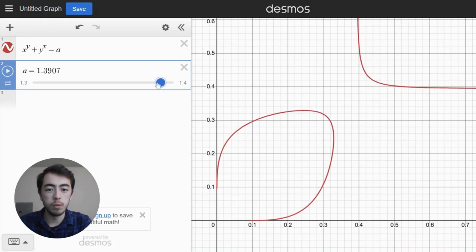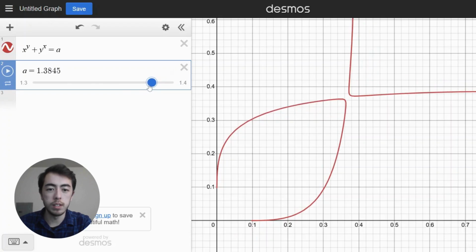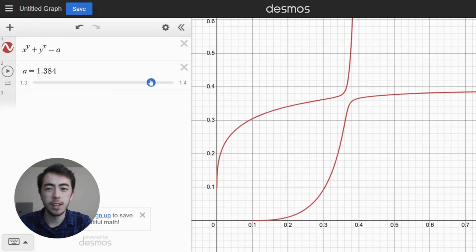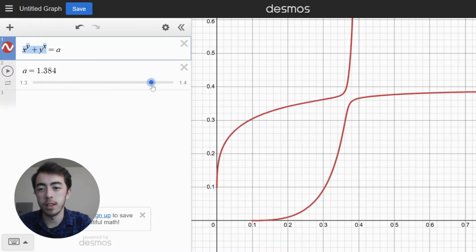One curiosity of mine is, what is this value that perfectly links them up right here? And I don't know. How would I be able to find that? So I guess that's what I'm going to try to figure out on my own. And maybe you could try that on your own too. But it's just something kind of neat going on with this x to the y plus y to the x.